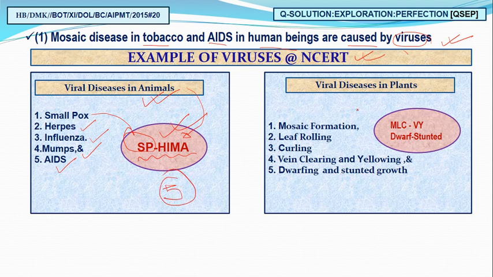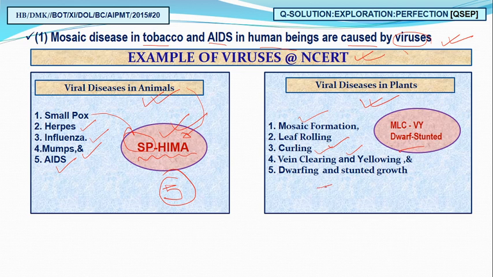Similarly, to recall examples of viruses in plants, there is a very good mnemonic: MLCB, dwarf, stunted. M for mosaic formation, L for leaf rolling, C for curling, B for vein clearing and banding, and stunted virus.